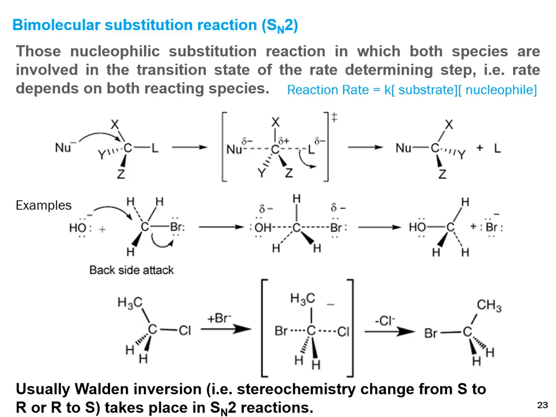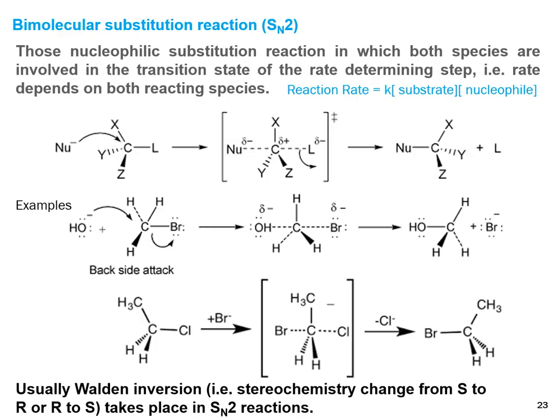The second type is the bimolecular substitution reaction. Those nucleophilic substitution reactions in which both species are involved in the transition state of the rate determining step mean the rate depends on both reacting species. So the reaction rate depends on the substrate and the nucleophile. So this is a general example of the bimolecular substitution reaction.